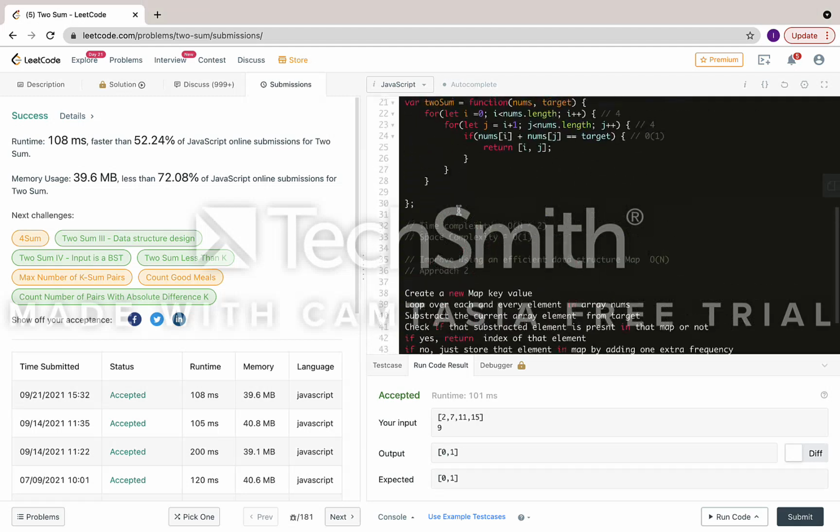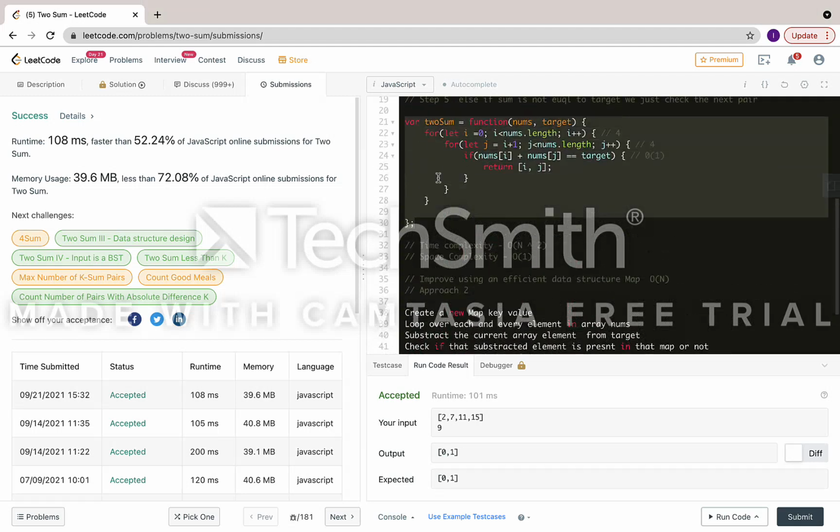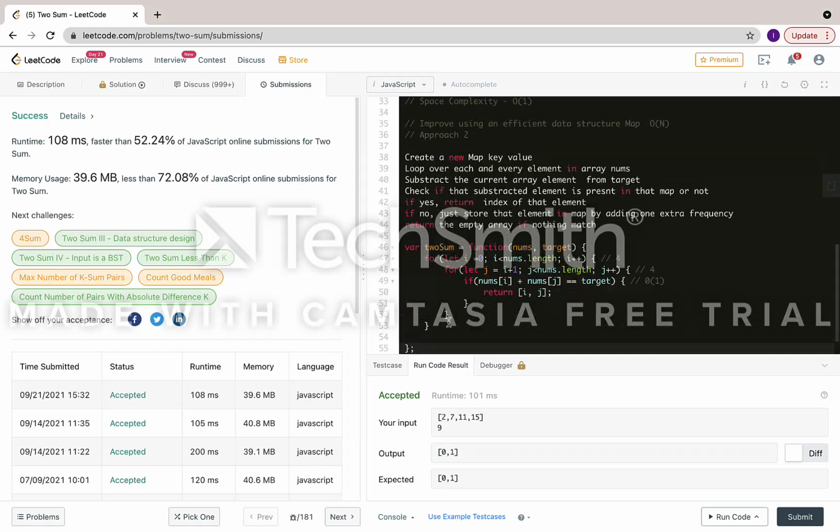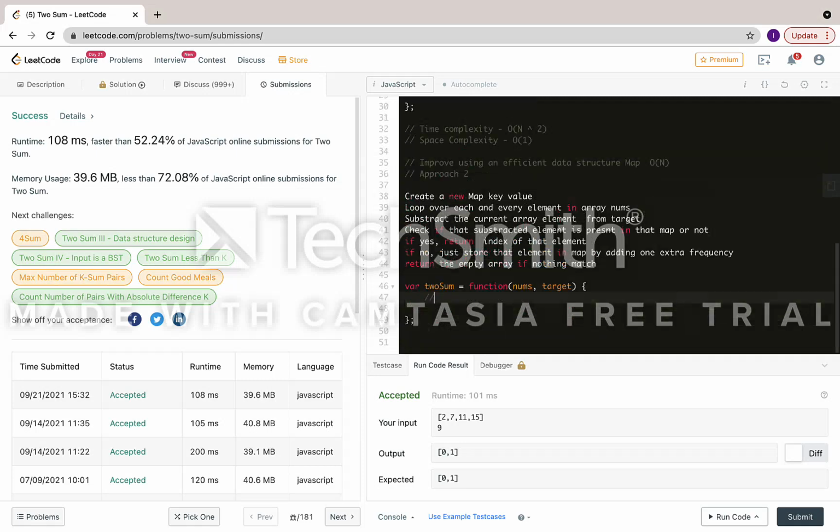Let's copy the same, because we need to run the solution. The same logic. Let's create a new map, so just follow this algorithm. Let's say I'm creating an indices map: indices equals new Map. Now let's iterate over each and every element: let i equals 0, i less than nums.length, and i plus plus.